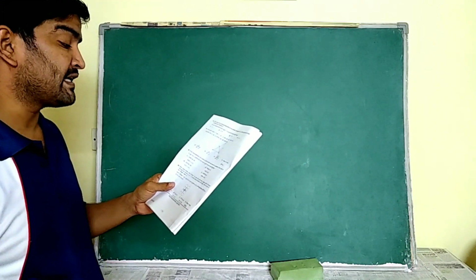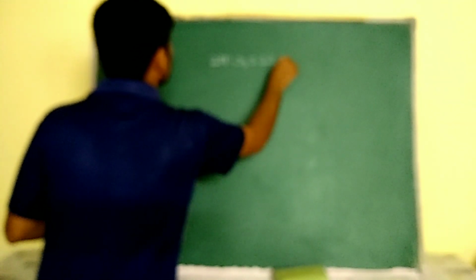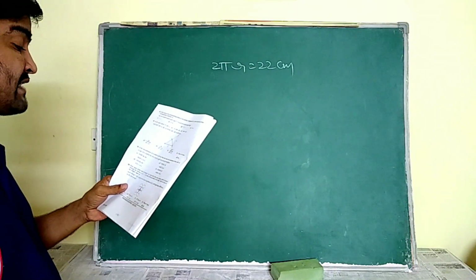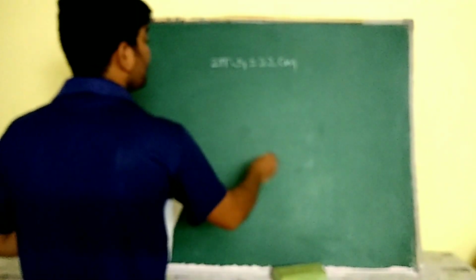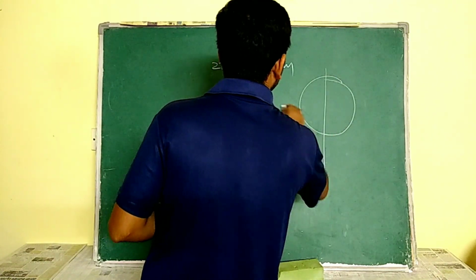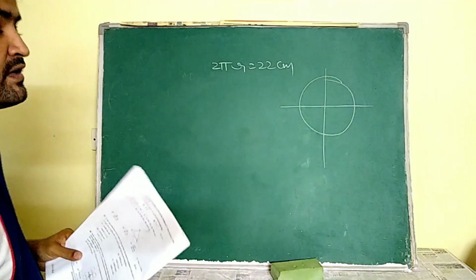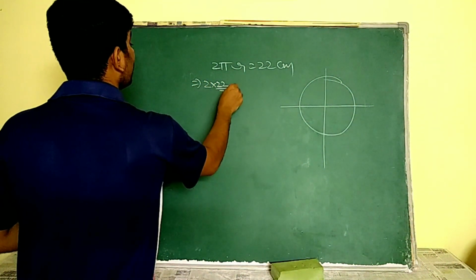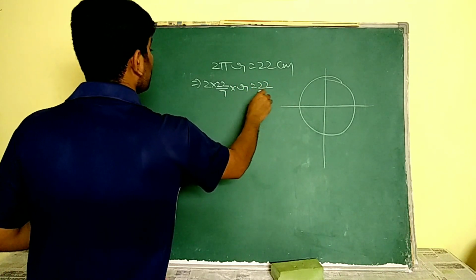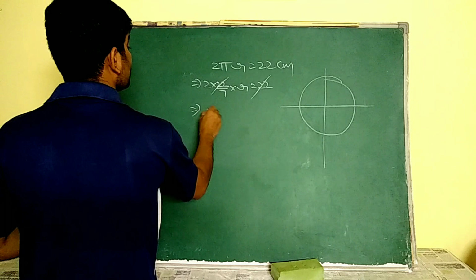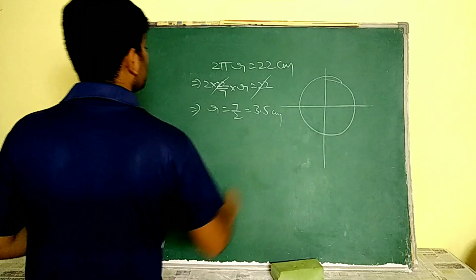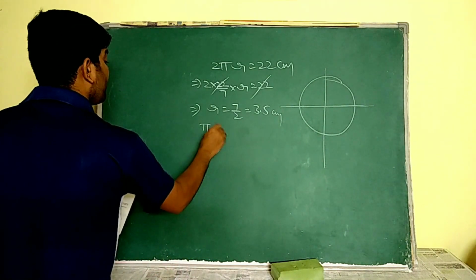If the circumference of a circle is 22 centimeters, circumference of the circle means 2 pi r. 2 pi r is equal to 22 centimeters he gave. Then the area of the quadrant of the circle is asked. We know that a quadrant occupies 1 by 4th of the area. So by this, 2 into 22 by 7 into r is equal to 22. This 22 is going to be cancelled, then r is equal to 7 by 2, that is equal to 3.5 centimeters.